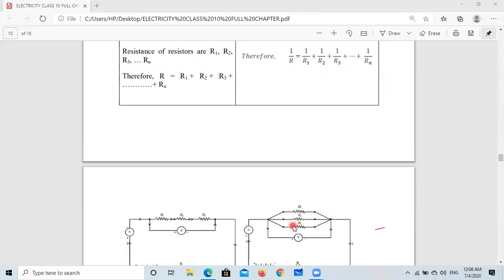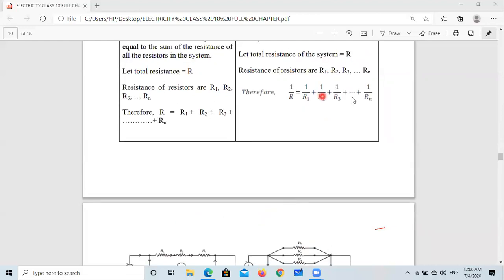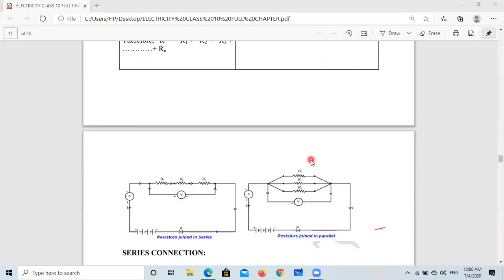But in the other case, the formula is different. If the resistances are 2, 3, 4 and the total resistance is R, then 1 upon R is equal to 1 upon 2 plus 1 upon 3 plus 1 upon 4. This is the formula. After calculation, we have to take the reciprocal of the right side to get the total resistance from the left side. We'll discuss this later on.